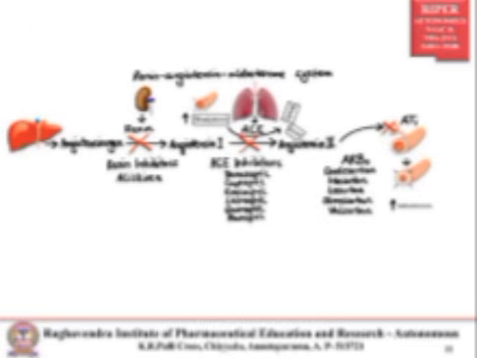But when we give ACE inhibitors, they block the conversion of angiotensin 1 to angiotensin 2, and so relax the blood vessels and reduce the BP.